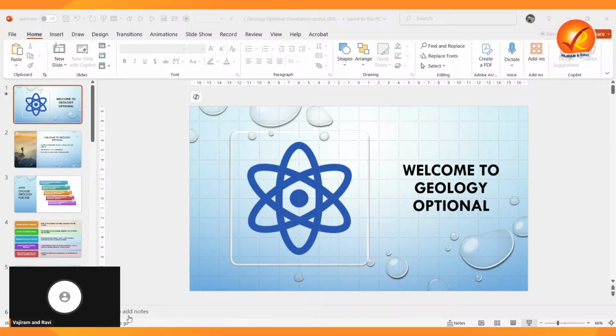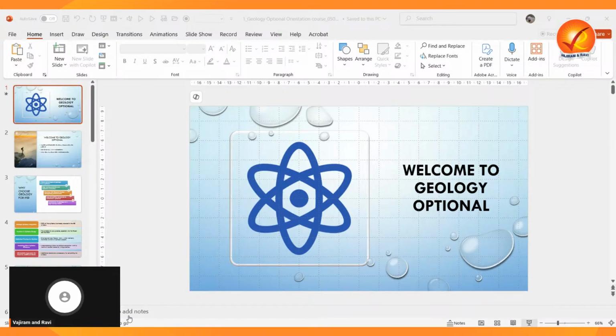Yes, good evening to all. Welcome to this orientation session for the geology optional in the UPSC Indian Forest Service examination. In this session, we will explore why geology is a smart and strategic choice for IFS aspirants. We will discuss how to approach this subject efficiently and what you can expect from this journey. By the end, you will have a clear-cut roadmap for your geology preparation and a better understanding of how to maximize your score.